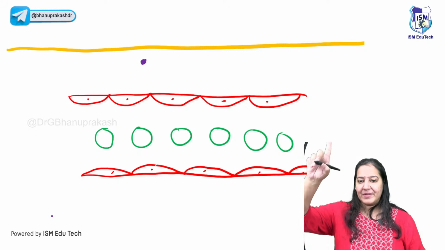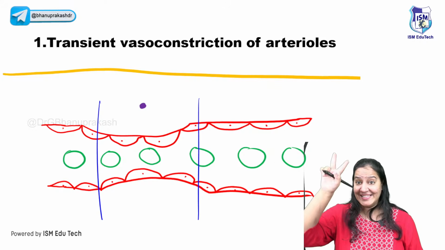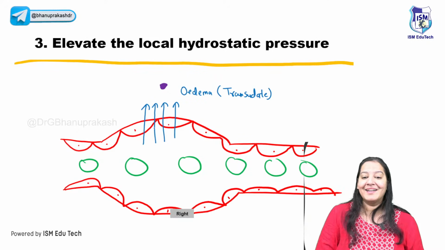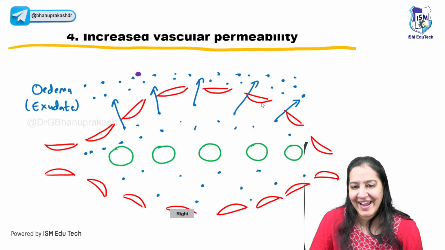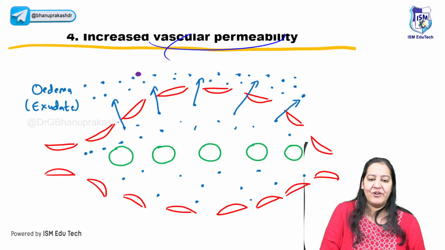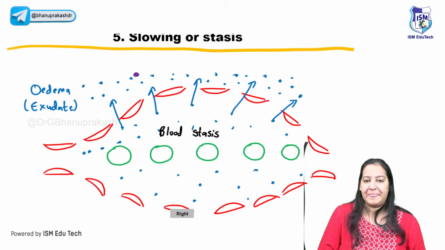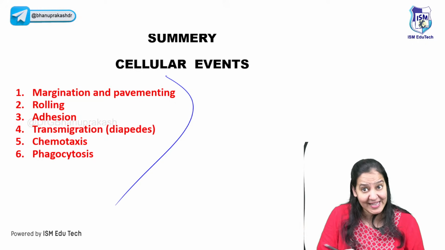So the first step is vasoconstriction, which is transient. The second step is vasodilatation, which is persistent. The third step is increased hydrostatic pressure, which leads to edema. The fourth step is increased vascular permeability, because of which the gaps are formed. And the fifth step is the stasis. Vascular events are over. Coming to the 6 cellular events.